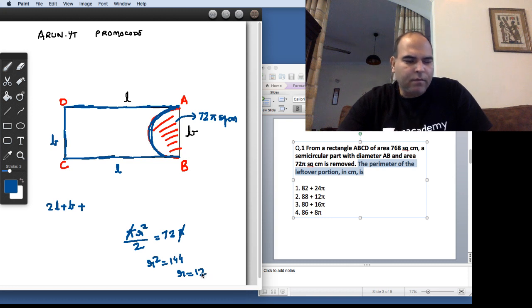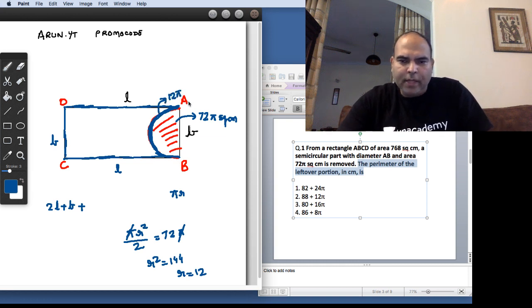And if r is 12, the semi circumference of the semicircle, the half circumference of the circle, is going to be pi r. So one thing is very clear, that this part is going to be 12 pi.